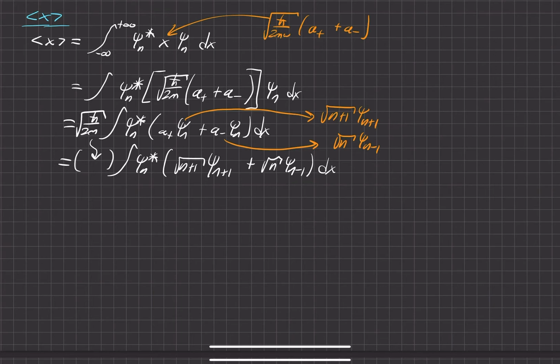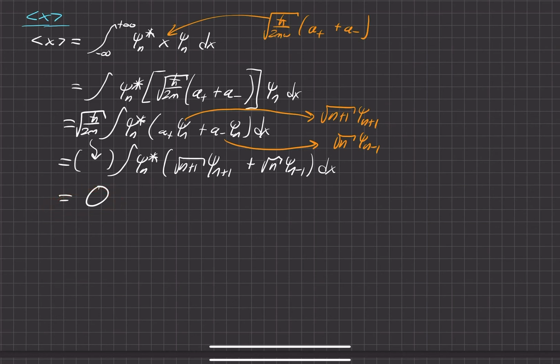And you might already be able to tell with this operation performed, when the complex conjugate acts on these two values, the overlap between the nth state and the n plus 1 state is 0, and the overlap of the nth state and the n minus 1, the next lowest state, is equal to 0 as well. So by orthogonality, this whole term is equal to 0.